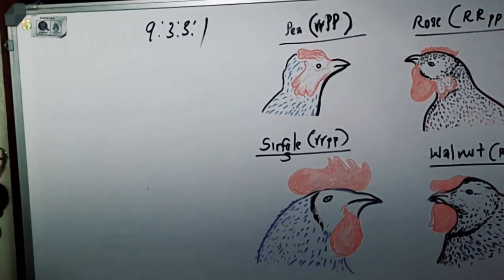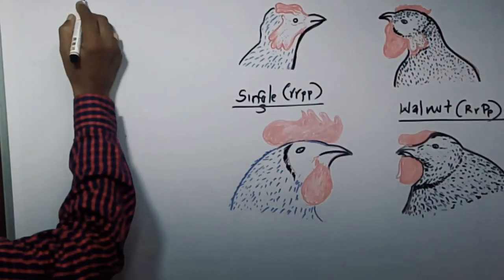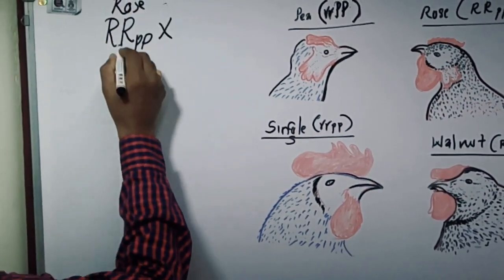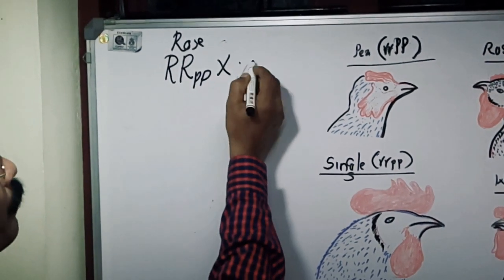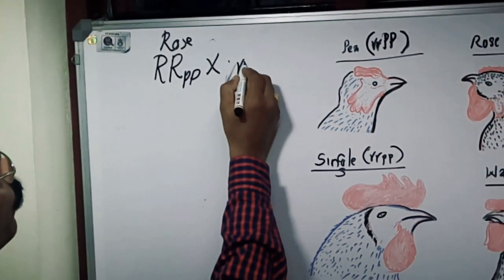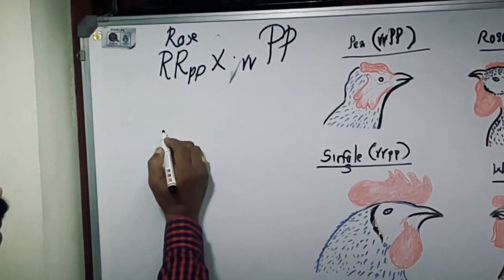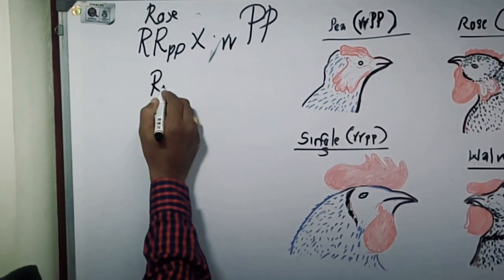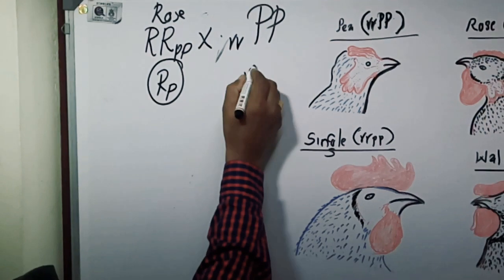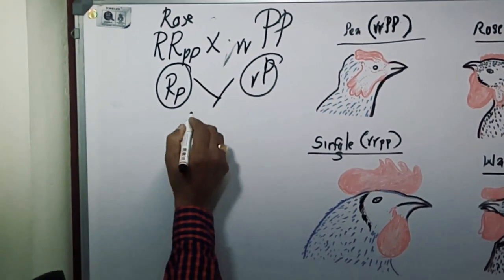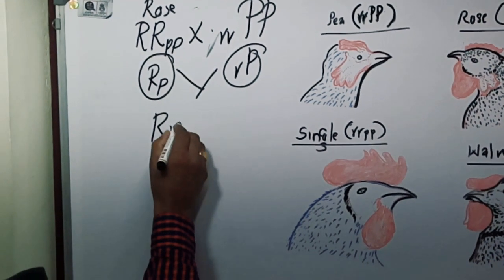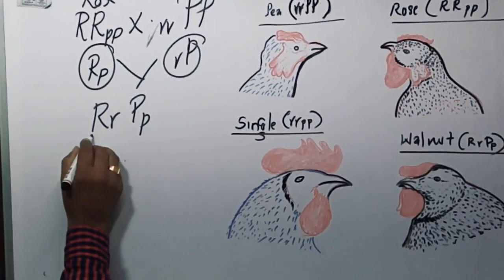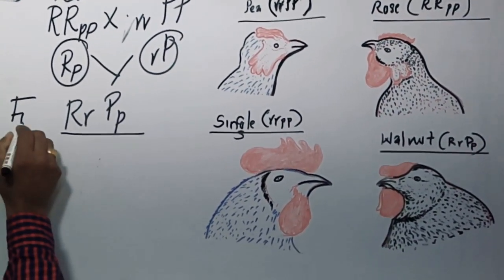Here you see the pure breeding rose comb, capital R, small r, capital P... that is RRpp, is crossed with the pea comb, that is rrPP. Each produces a single type of gametes, and these gametes fuse together to produce RrPp, the F1 hybrid, the first filial generation.